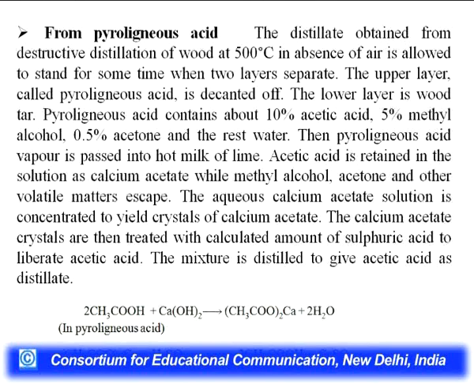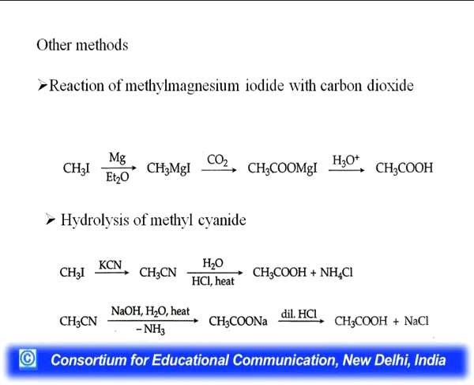Other methods are from methyl magnesium iodide with carbon dioxide, then hydrolysis of methyl cyanide will give you acetic acid, and you can see the reactions. Methyl iodide first of all reacts with potassium cyanide, the cyano group is there, meaning substitution takes place, then it reacts with HCl and H2O to give you acetic acid.